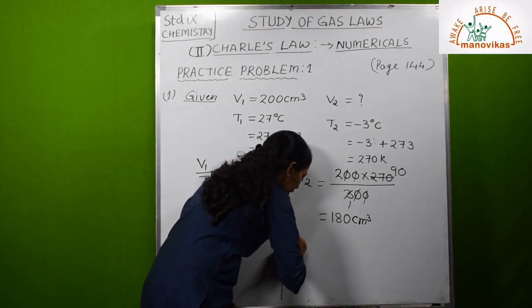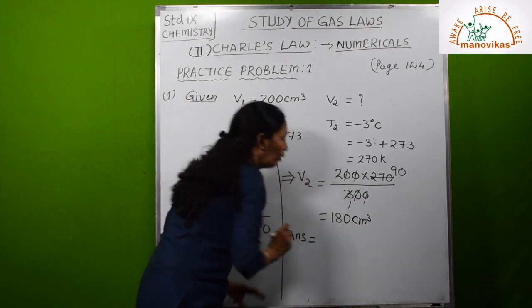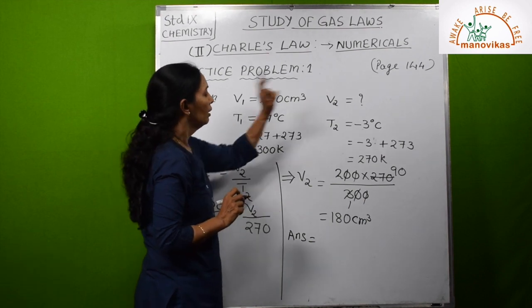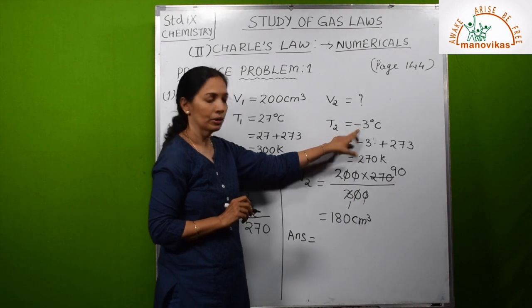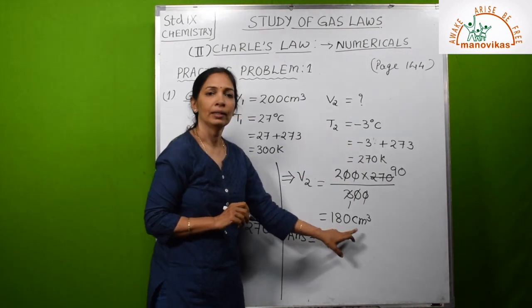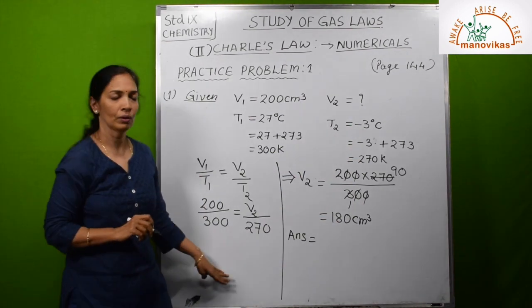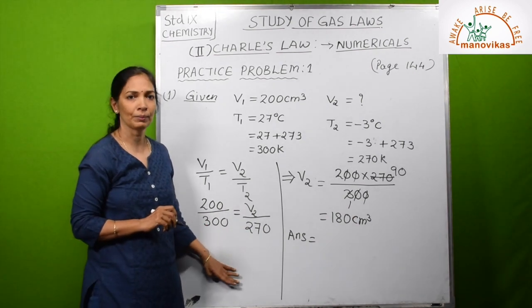And then finally you write the answer: volume of the gas at minus 3 degrees Celsius. When you are reporting, you write the given temperature. It will be 180 cubic centimeter. This is how you have to solve. A simple way of solving these sums.